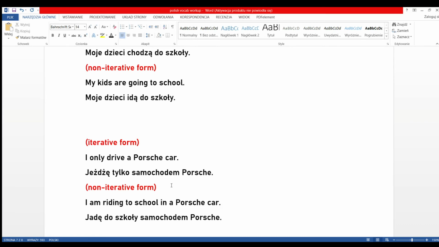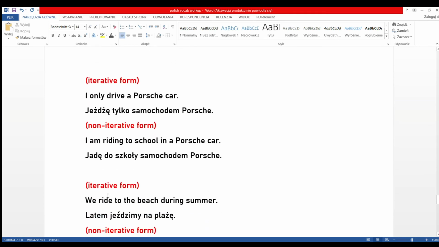Okay, so let's have a look at the non-iterative form. I'm riding to school in a Porsche car. Jadę do szkoły samochodem Porsche. Okay, so here I'm saying that today I'm going to school with a Porsche car, but this doesn't indicate a habitual form, okay? So when I say jadę do szkoły samochodem Porsche, it means that I'm going today with a Porsche car. It doesn't mean that I'm going to go tomorrow, and it doesn't mean that I ever drove a Porsche car at any time in my life.